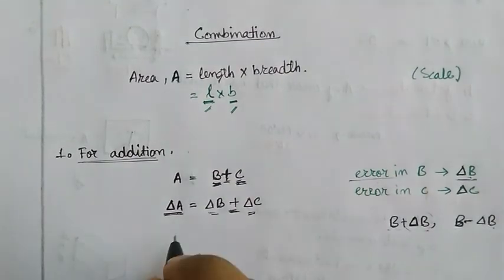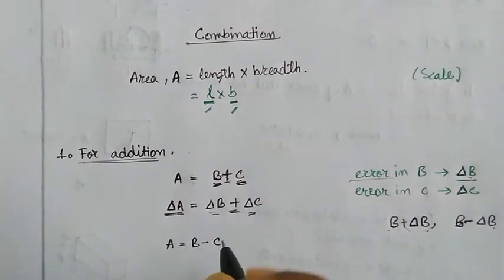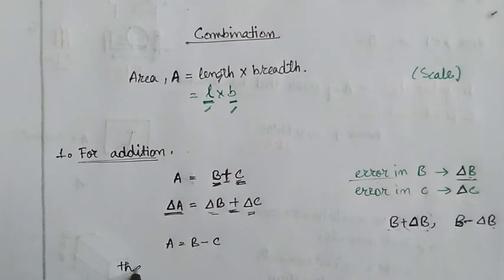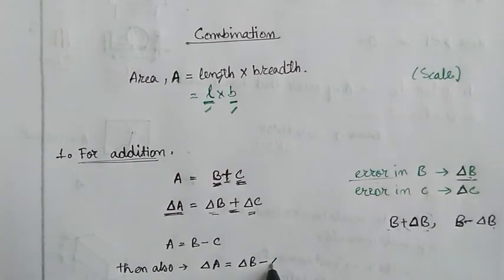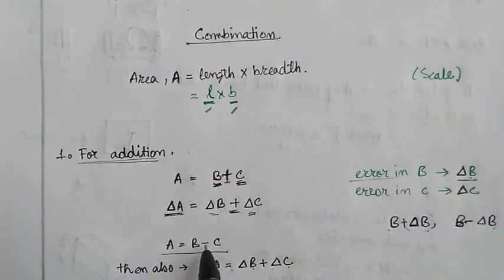Let me make it clear again. Even if it is A equal to B minus C, then also delta A will be equal to delta B plus delta C. So the sign does not depend here.